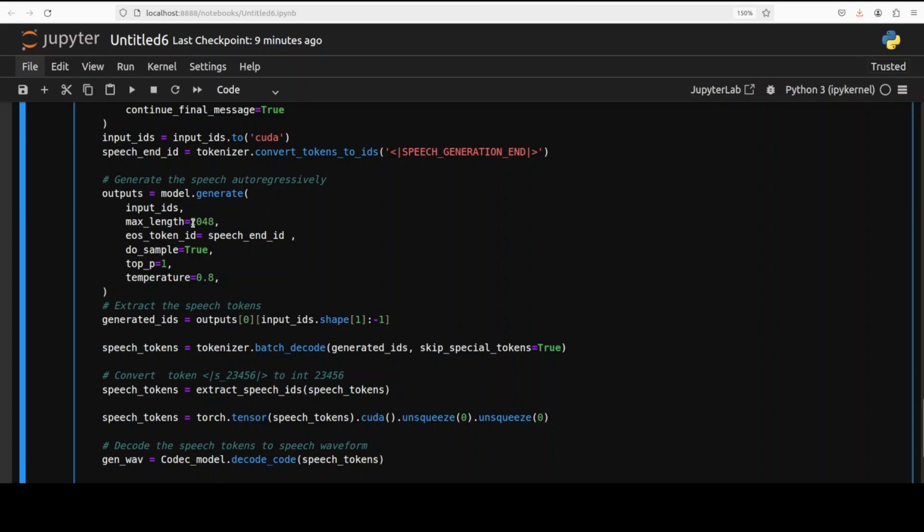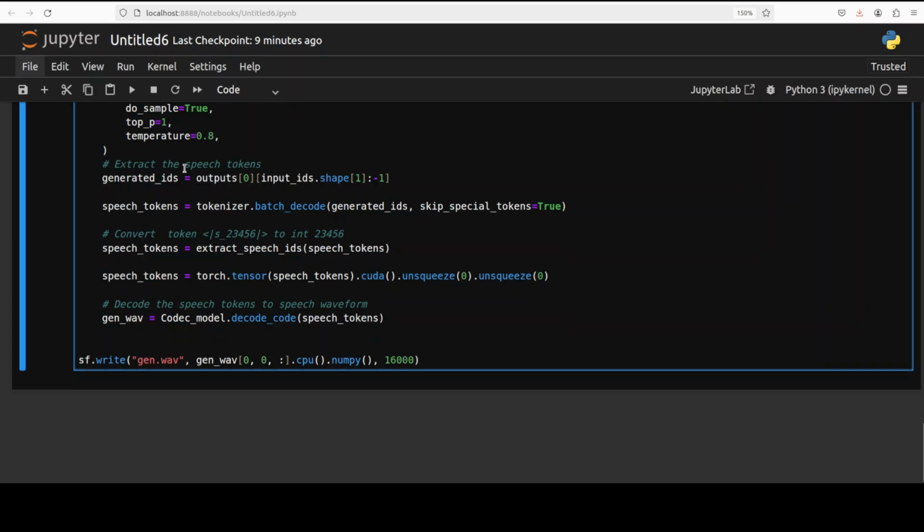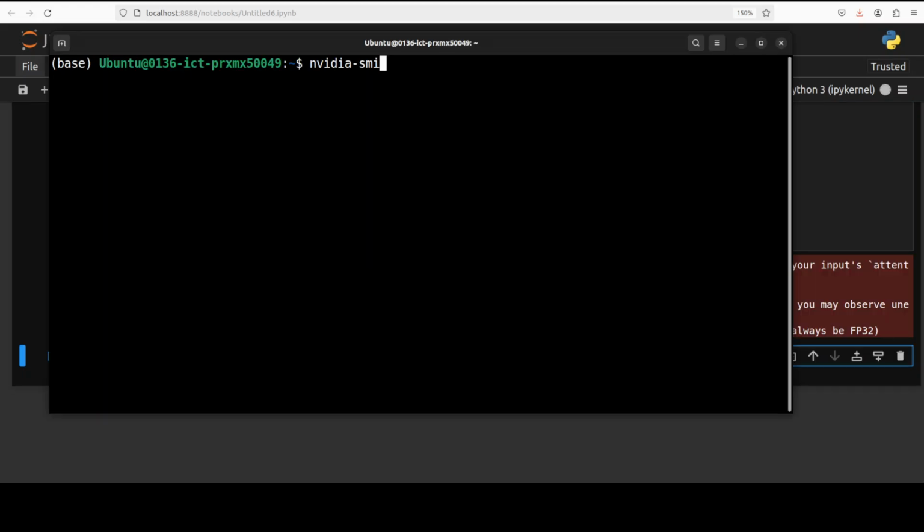And one thing, don't increase this max length, because that is 204, it is the context length to which this model has been trained. And then these are the speech tokens which they are using. Then we are generating the file and displaying it. So let me run it and we will see how the audio works with it.